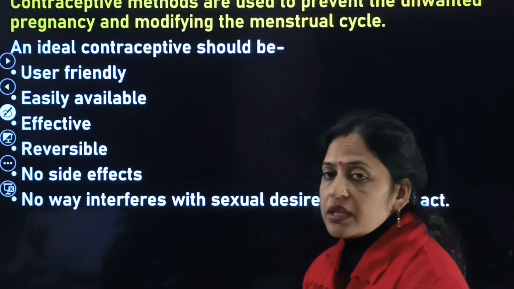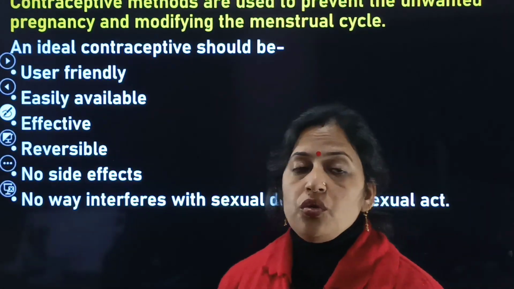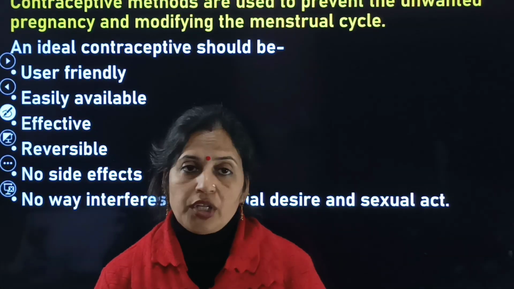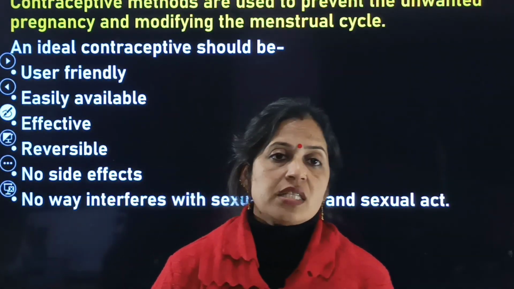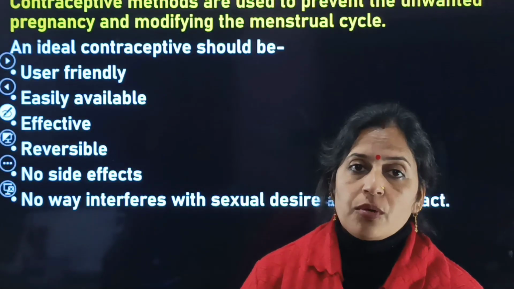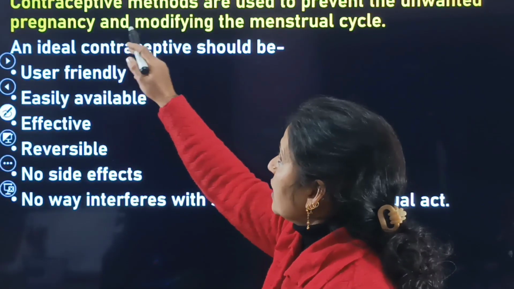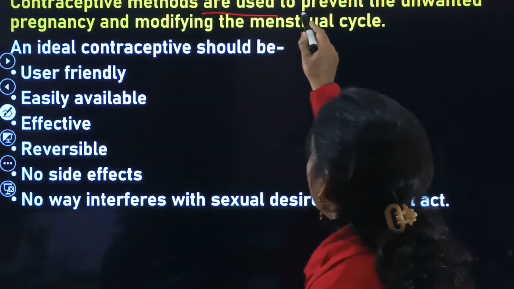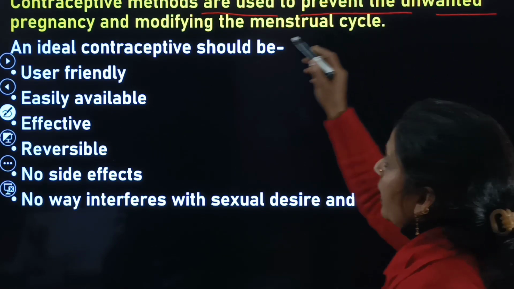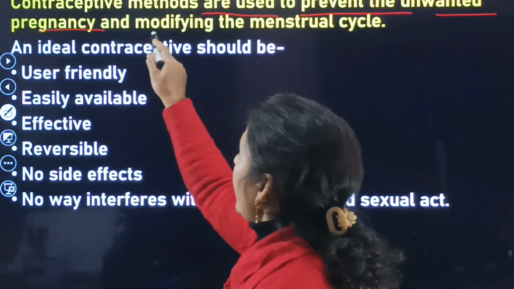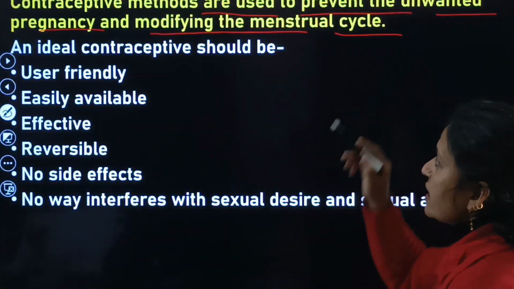After the steps to overcome the population explosion, our next important topic regarding reproductive health is what are the contraceptive methods that are used to prevent unwanted pregnancy and modify the menstrual cycle.